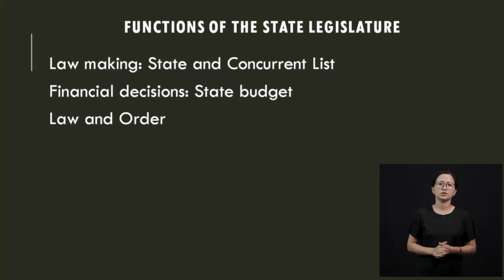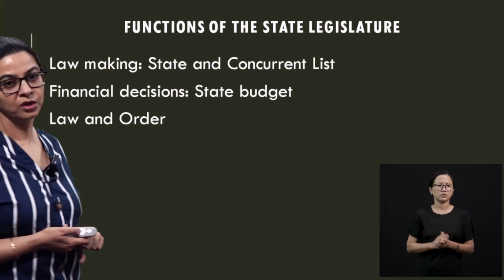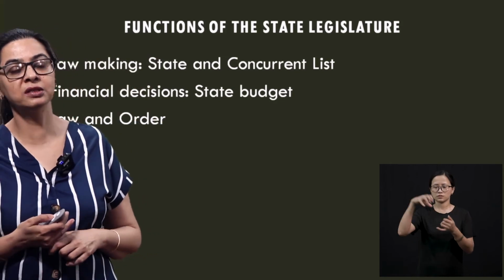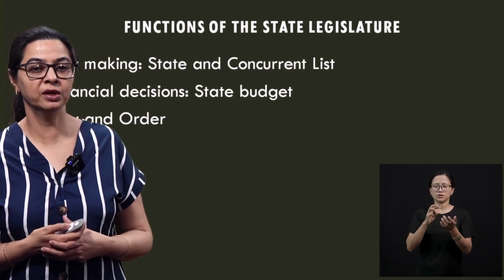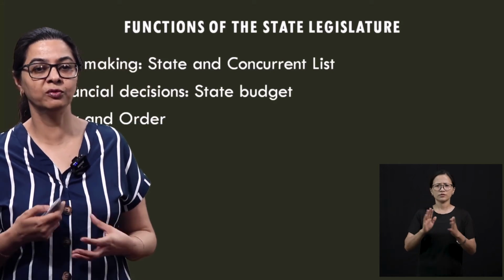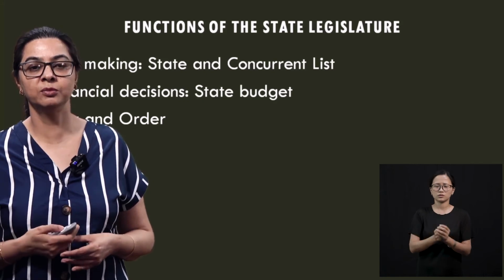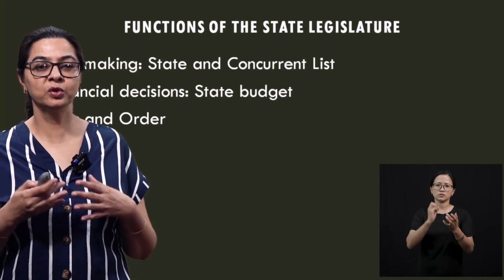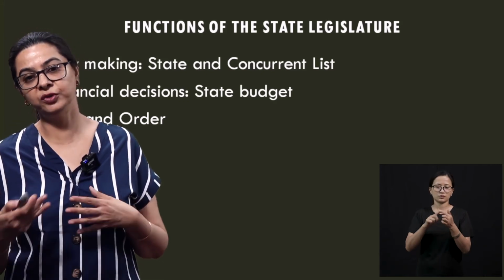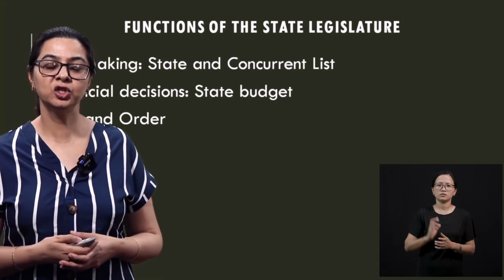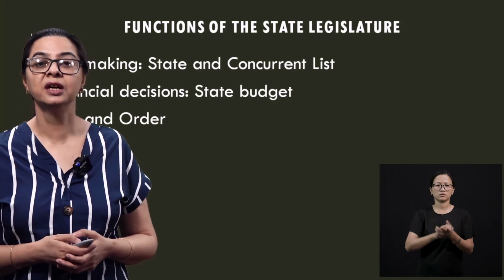Now, what are the functions of the state legislature? The first thing is that they are making laws. So there are 3 kinds of list: union, state and concurrent list. So union list, the subjects only the government of India will make. State list, like you have your health, you have law and order, you have police. So these are the state subjects that you can make your laws. Concurrent list is few subjects the state can make laws, and few the union government of India can make laws.